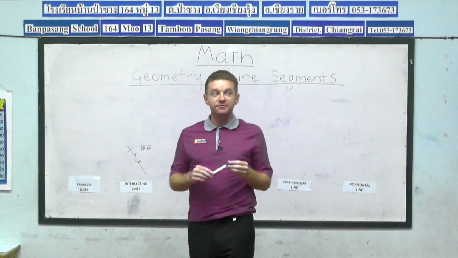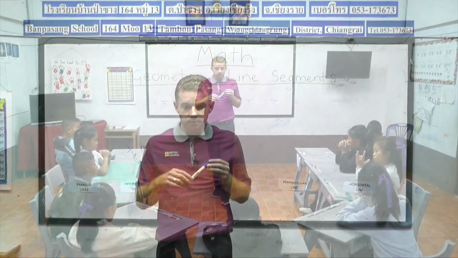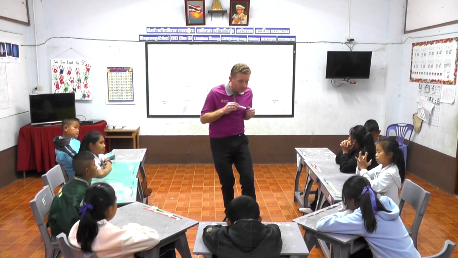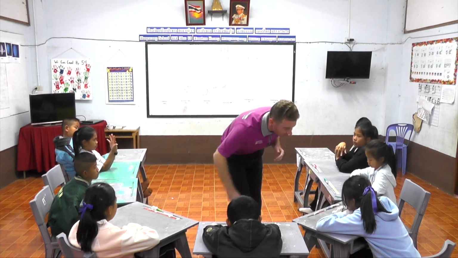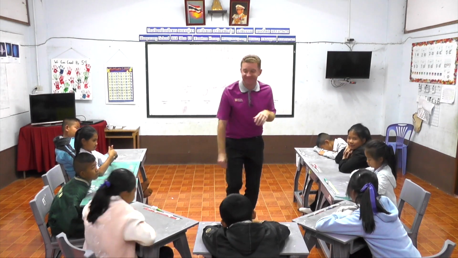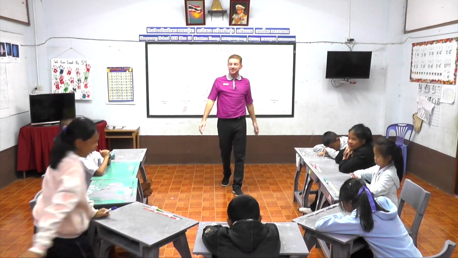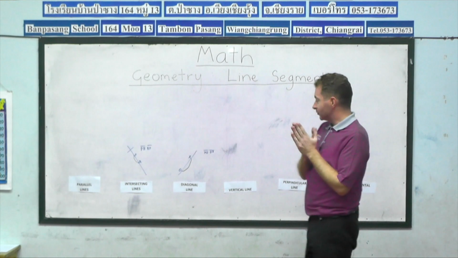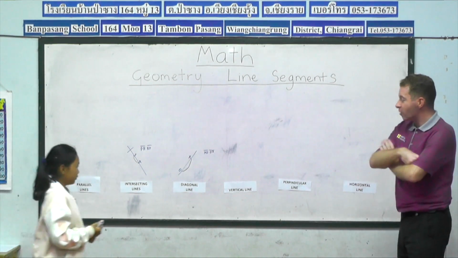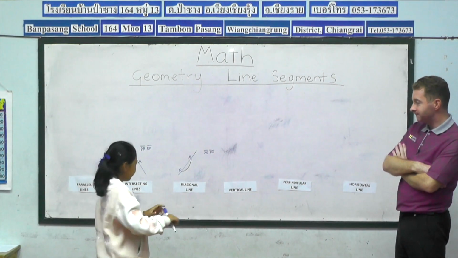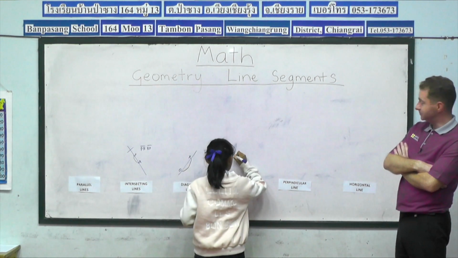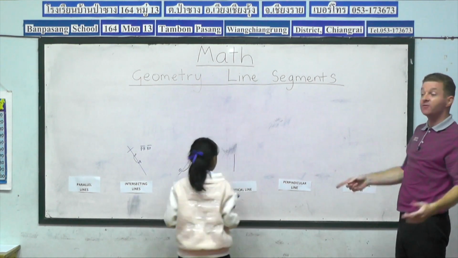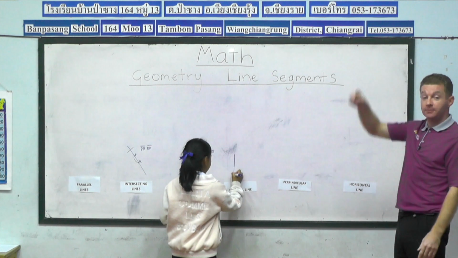Okay, so now it's time for our next student. So let's see who can do the next one. I know. Next we can have Nadia. So Nadia, come and join me at the front of class, please. Okay, so we've got 4 lines left to choose from. Nadia, what one will you do? Vertical. Perfect. Vertical is just up and down.